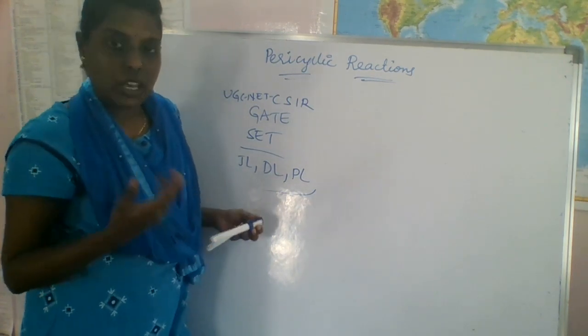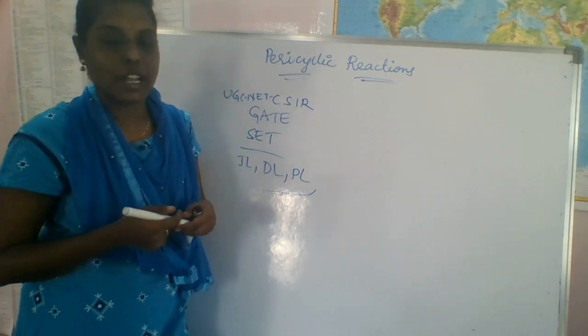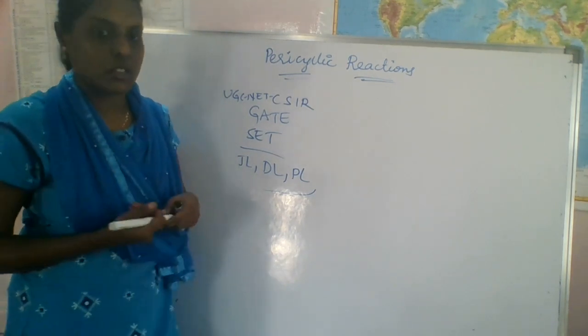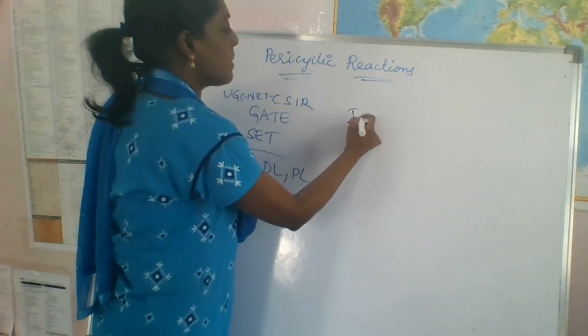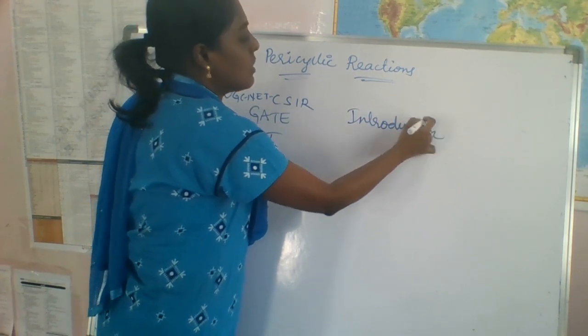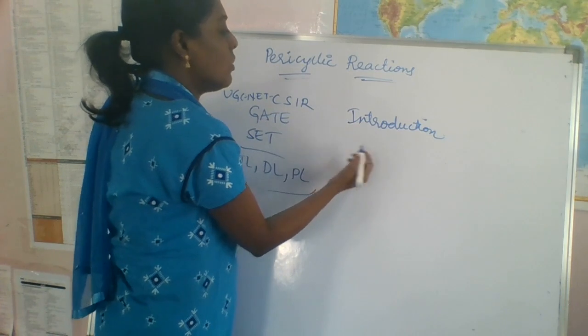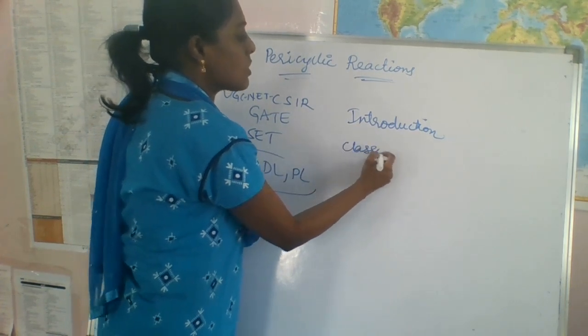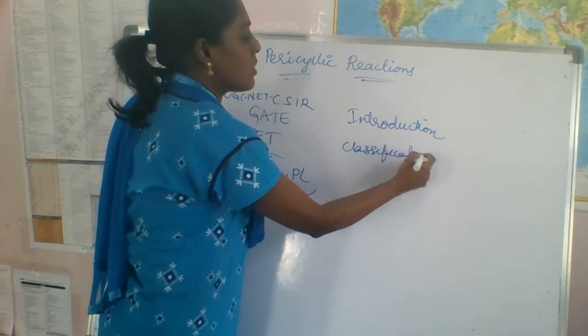Today I want to give you an introduction and explain how many types of reactions there are, that is, the classification.